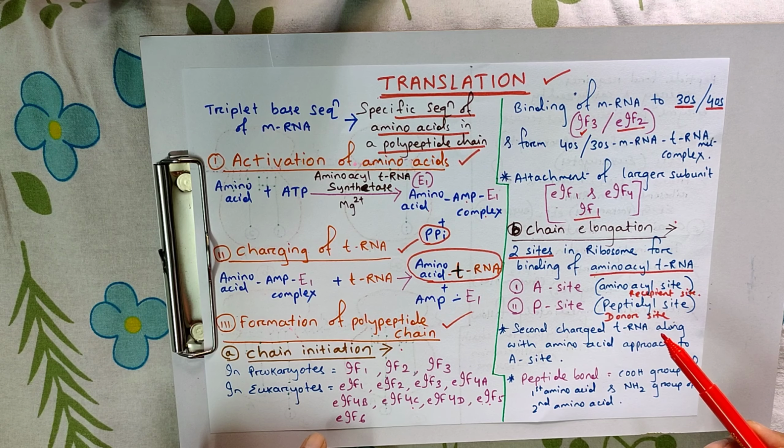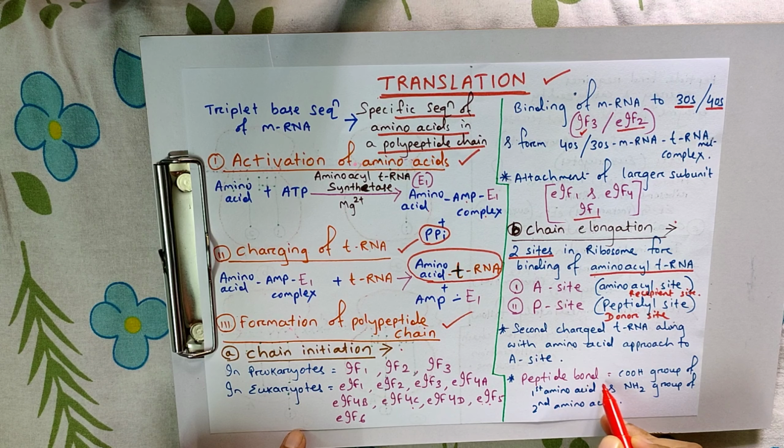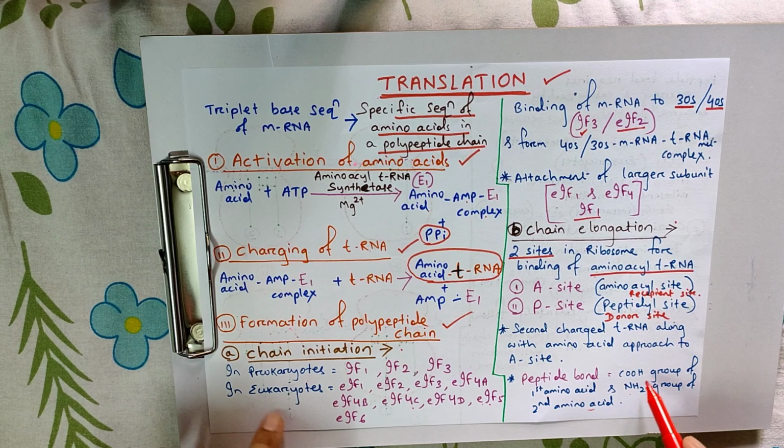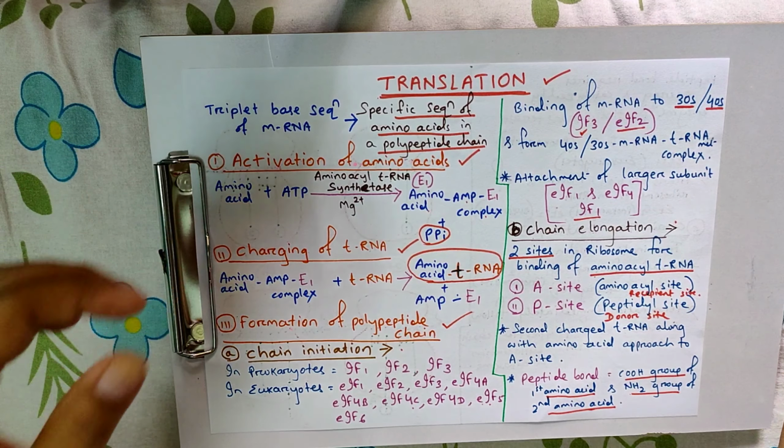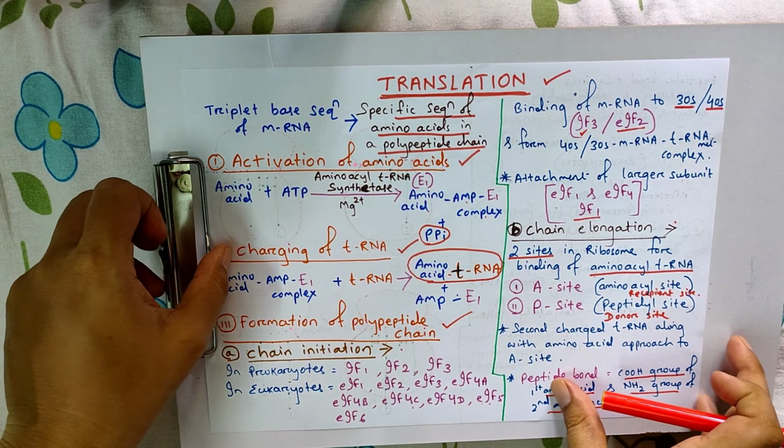and that amino acid creates a peptide bond with the amino acid on the tRNA in the A site. That peptide bond forms between the carboxylic group of the first amino acid, which is present in the P site, and the NH2 group of the second amino acid, which is present in the A site. This is the first amino acid and this is the second amino acid. In this way, the peptide bond is created.